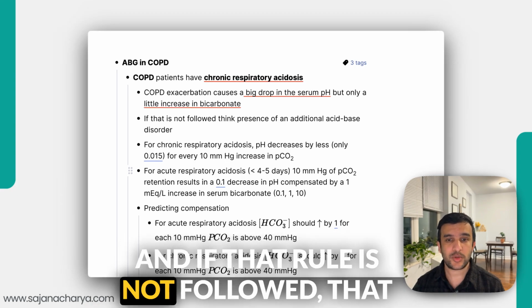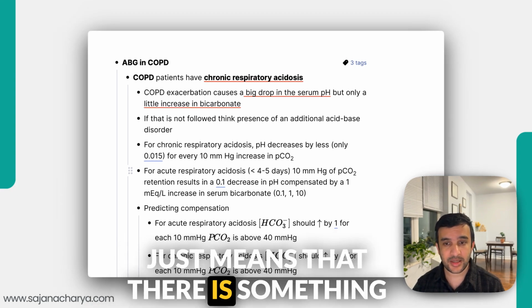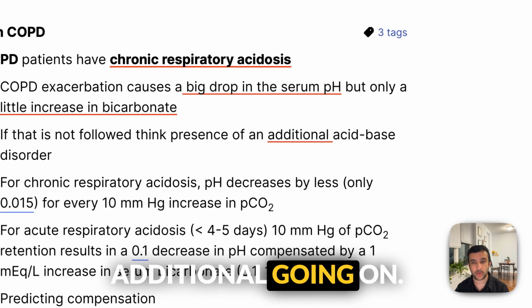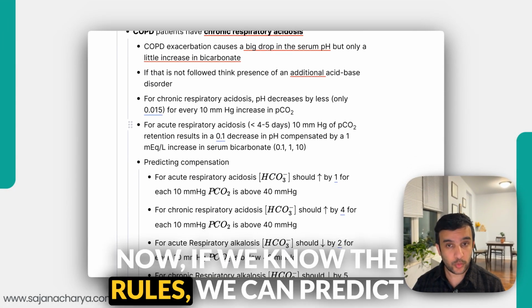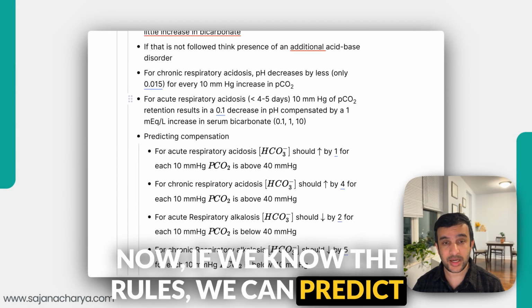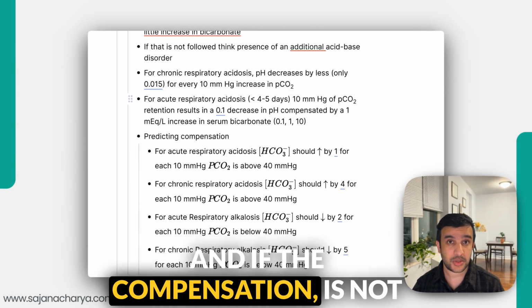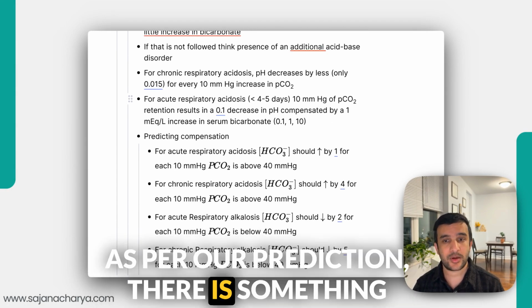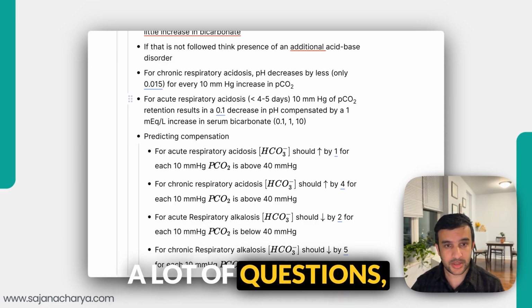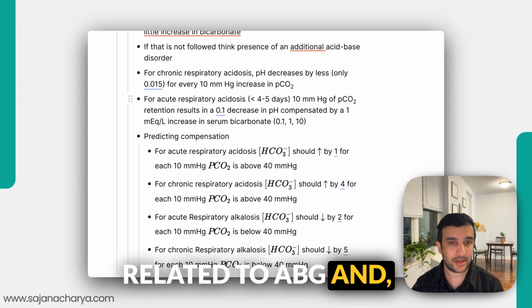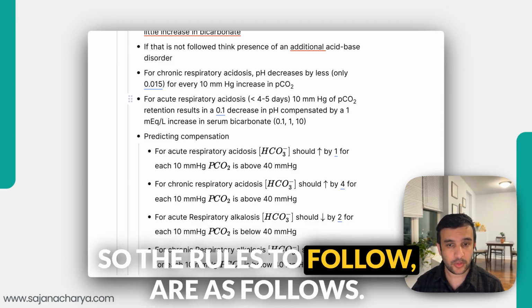And if that rule is not followed, that just means that there is something additional going on. There is an additional acid-base disorder going on. Now, if we know the rules, we can predict the compensation. And if the compensation is not as per our prediction, there is something else going on, and that helps us solve a lot of questions related to ABG and COPD. So the rules to follow are as follows.